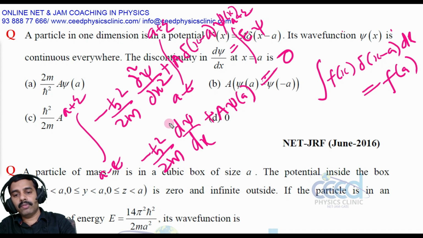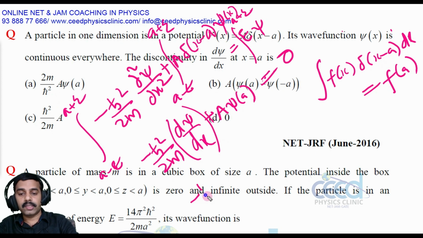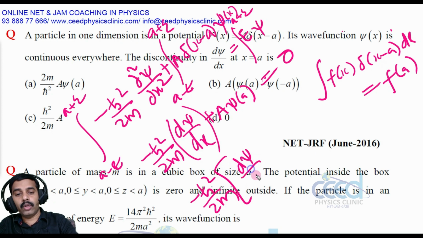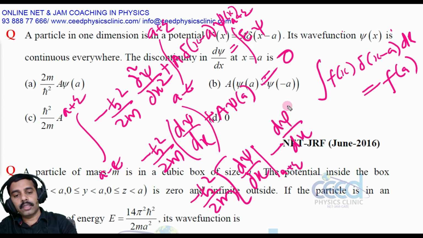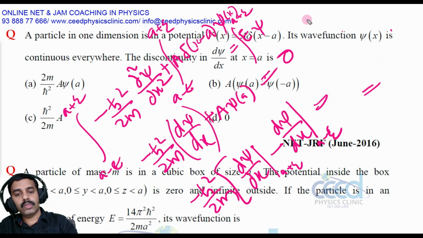So if I apply the limits, minus h cross square by 2m, d psi by dx, the upper limit is a plus epsilon, minus d psi by dx at the lower limit a minus epsilon, equal to, this part I can take to the other side, so minus a psi of a.